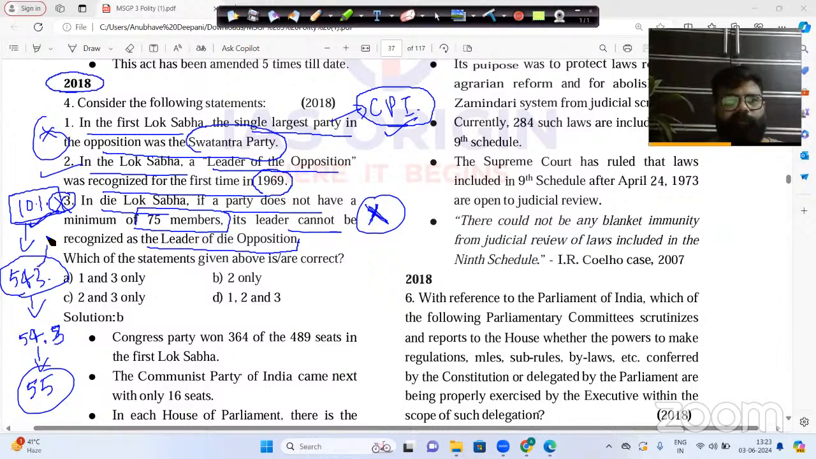Because if you have 543 members, the 10% of 543 will be 54.3 or approximately 55. It cannot be 75. That's why this particular third statement is also incorrect. And the correct statement which you have here is solution number B. That is the second statement only.